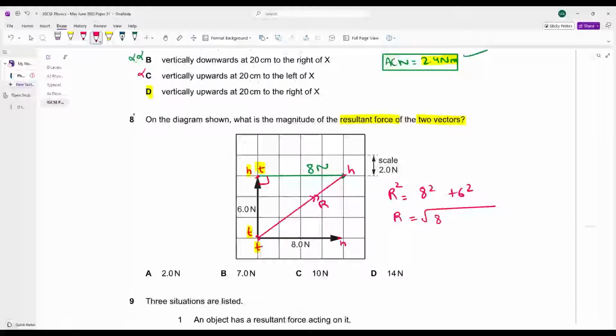Resultant is equal to 8 squared plus 6 squared. Resultant comes out to be 10 Newton. C is your answer. आगे बढ़ते हैं.